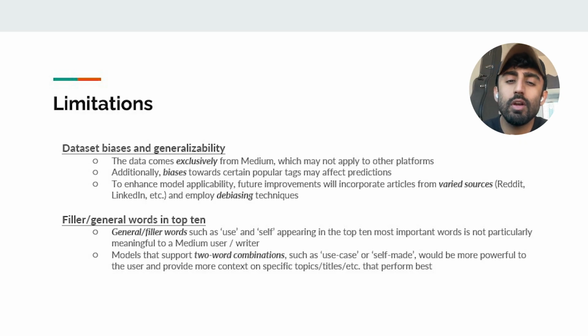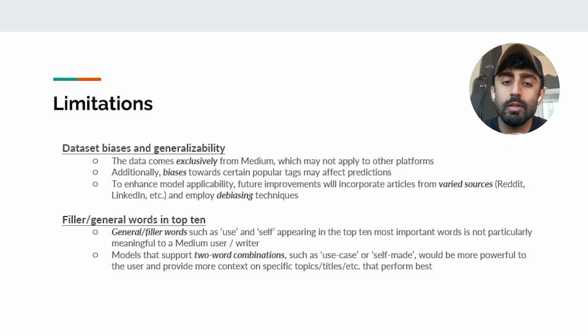Second, we found that certain filler words like use and self appear frequently among the top most important words. However, these are less meaningful in understanding engagement. To address this, future models could analyze 2-word combinations like use case or self-made to provide more relevant context for